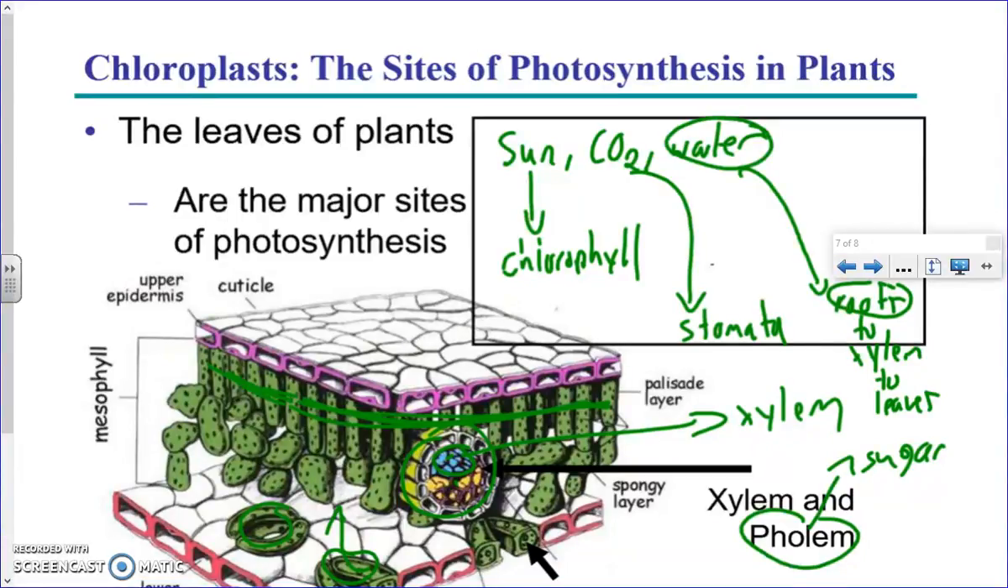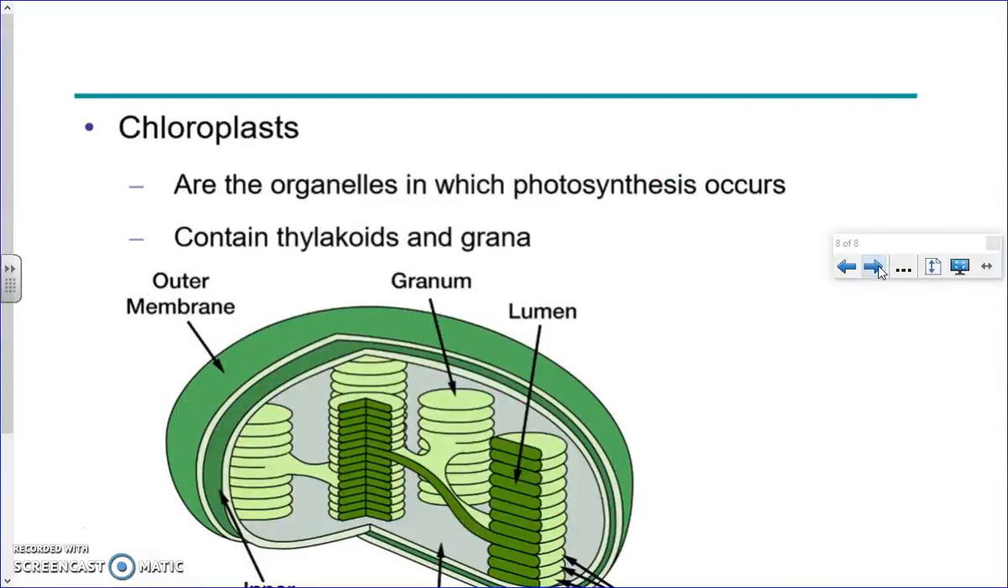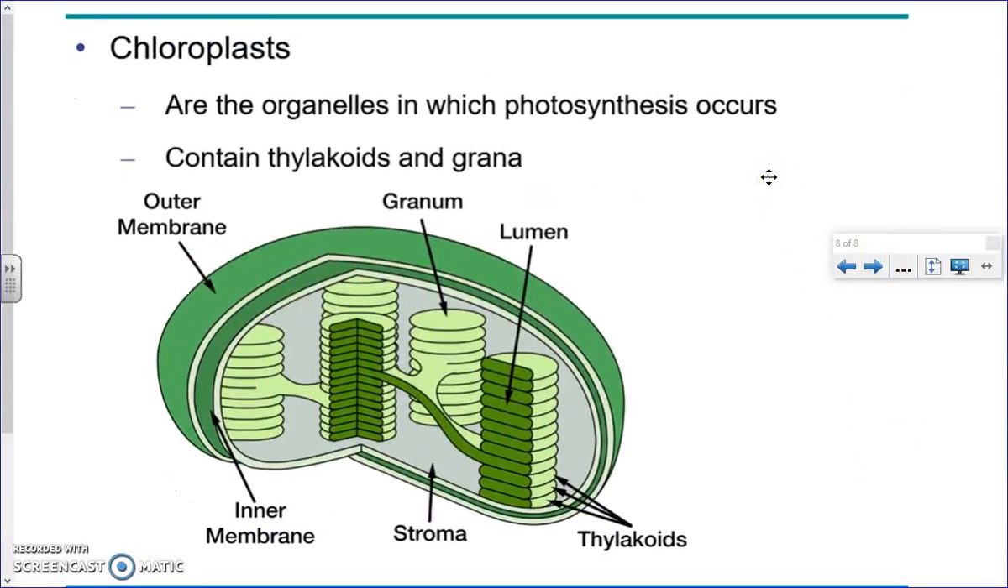The last thing we have to talk about in this lesson is the structure of the chloroplast. Like the mitochondria, the chloroplasts have a double membrane. You see this membrane here, and then you see this membrane here. They have these stacks of membranes called thylakoids. One stack is called a granum. The inside of these thylakoid membranes is called the thylakoid space.